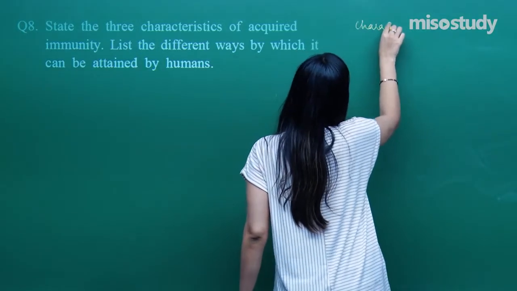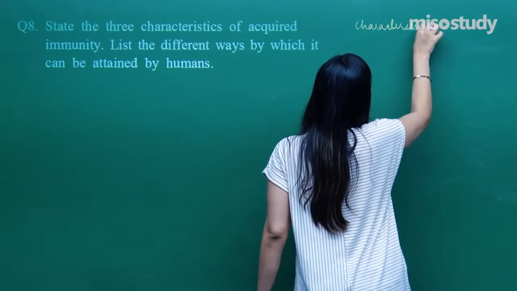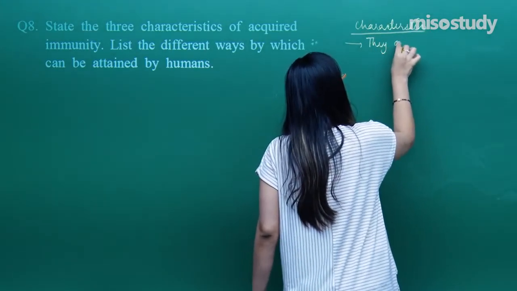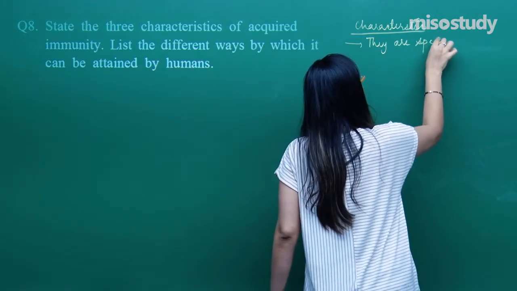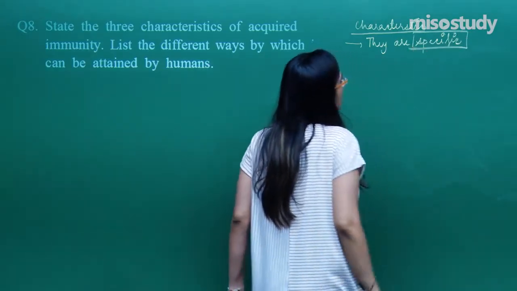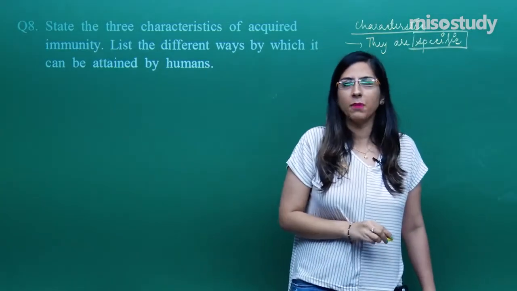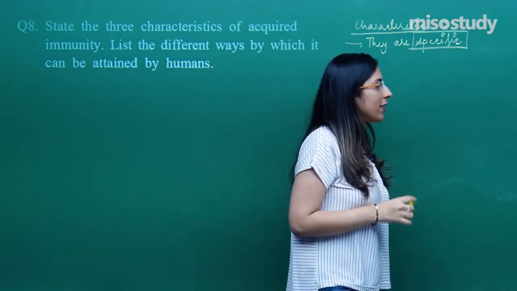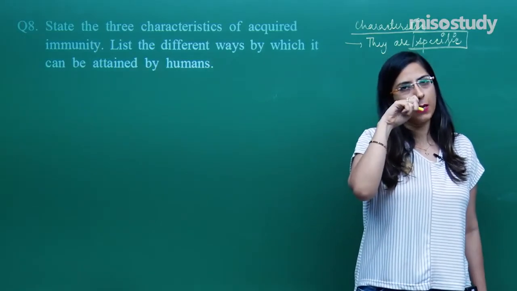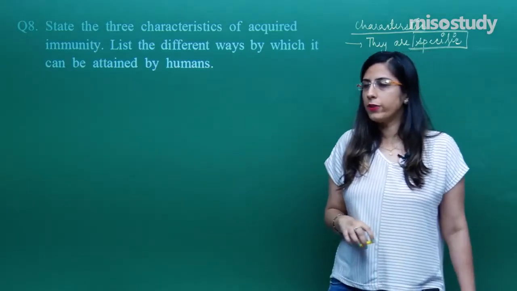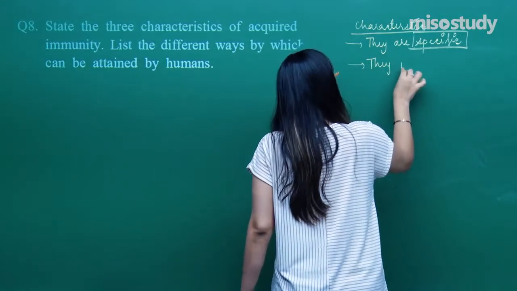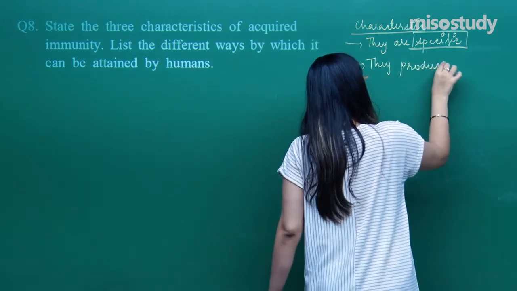So, characteristics. The first characteristic of acquired immunity is that it is specific. Very much specific. That means because antibodies are formed in this, and these antibodies are specific for the same type of antigens. Now, let us talk about some more characteristics. They produce memory cells.